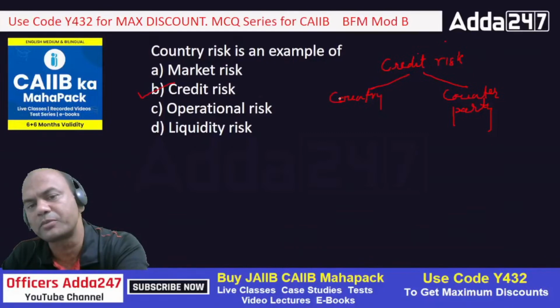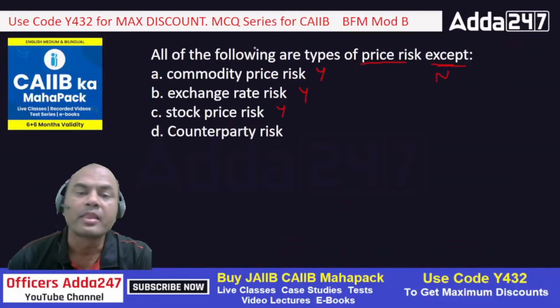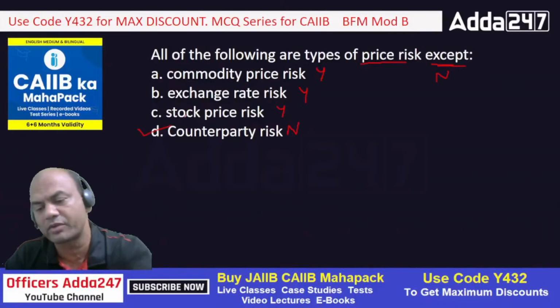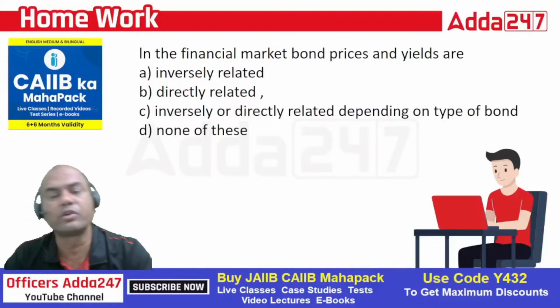Credit risk is a type of country and counterparty. So which of them is not a type of price risk? Is this only? So it is no, because counterparty risk is a type of credit risk. Got it, everyone? Now one for your homework.